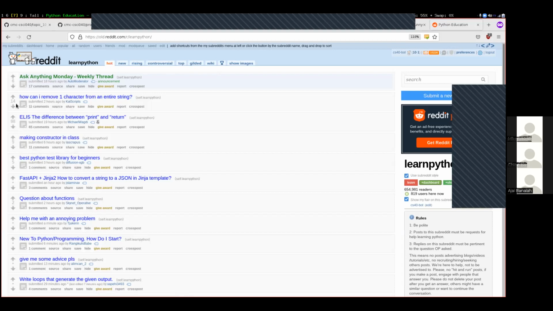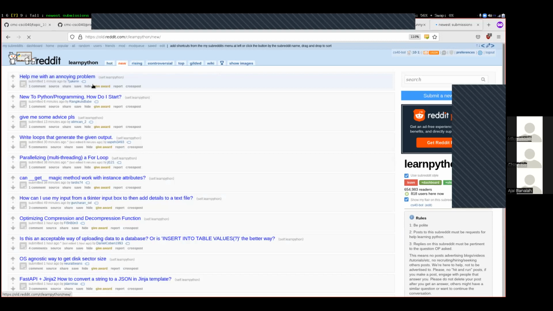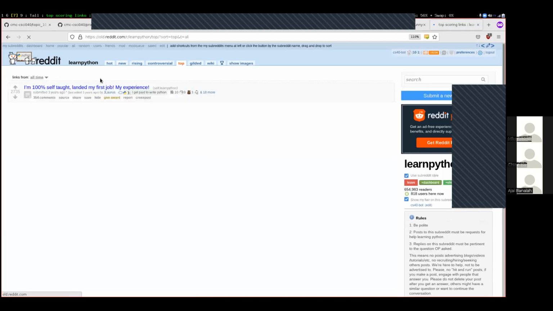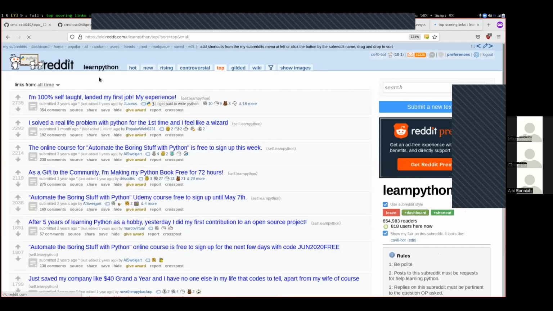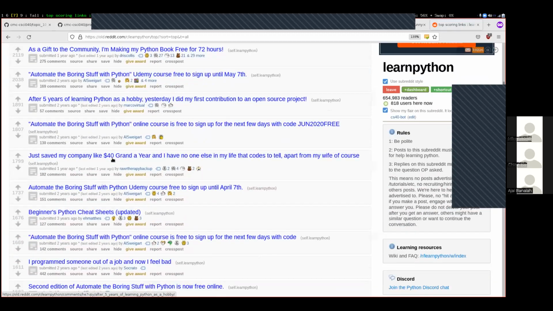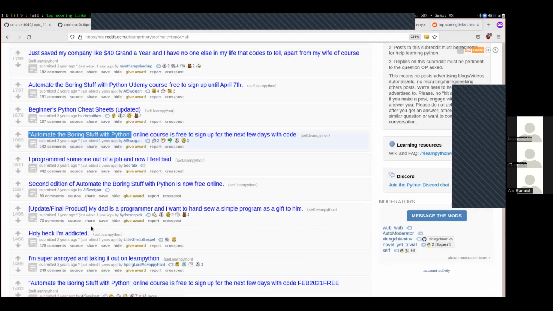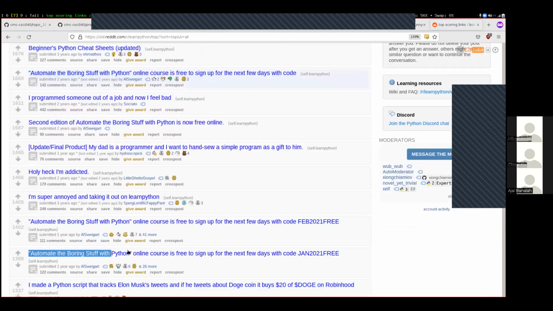It uses some sort of algorithm of things that are highly upvoted and recently posted. If you only want things that are recently posted, you can click on new, and then it's just ordered by time. If you only want things that are highly upvoted, then you can press top over here. I'll just real quick take us to the top of all time on Learn Python. You can see that there's a whole bunch of links about Automate the Boring Stuff, the textbook that we've been using for this class. It's a super popular resource in the Python world for learning how to use Python.